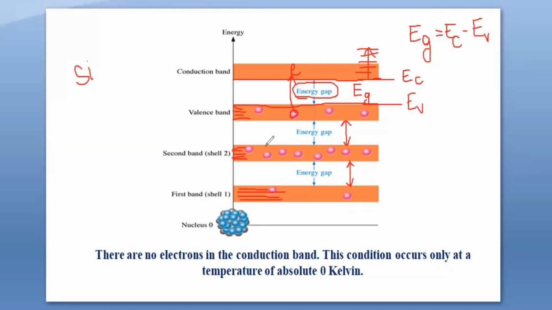Here in this case we can say there are no electrons in the conduction band, and this is the case at 0 Kelvin temperature. So at 0 Kelvin temperature, all the semiconductors will act as insulators. So there will be no electrons in the conduction band. Based on these valence band and conduction band, once again let us see the classification of the materials,